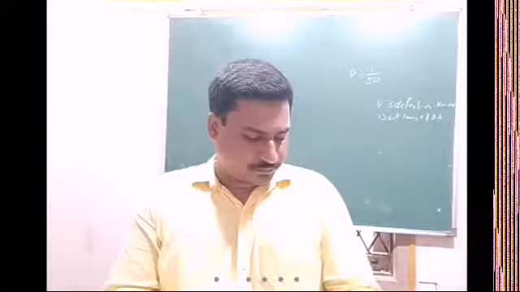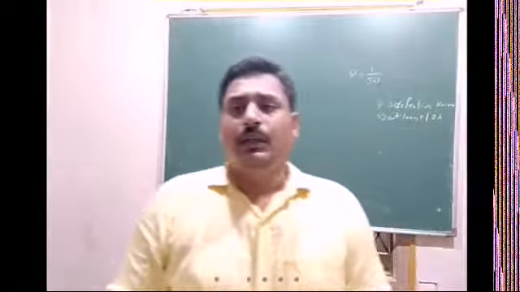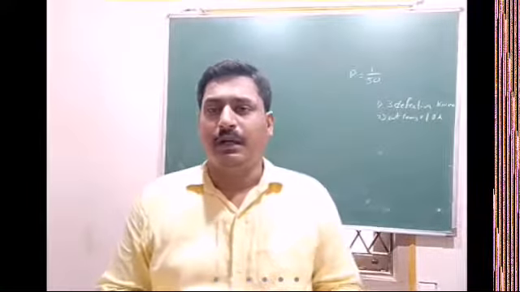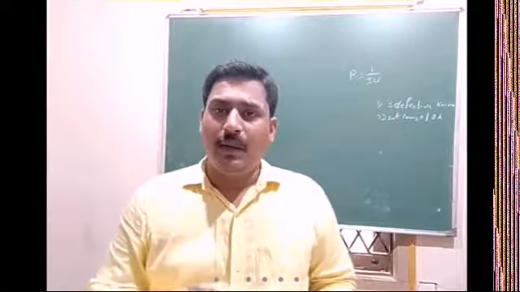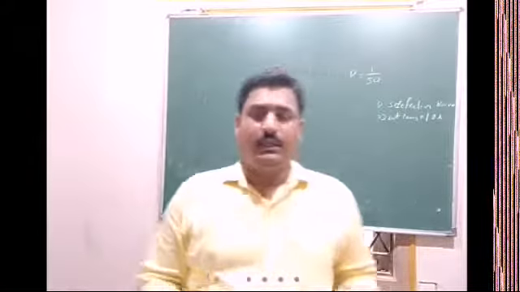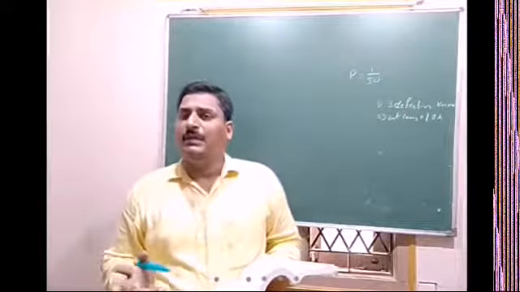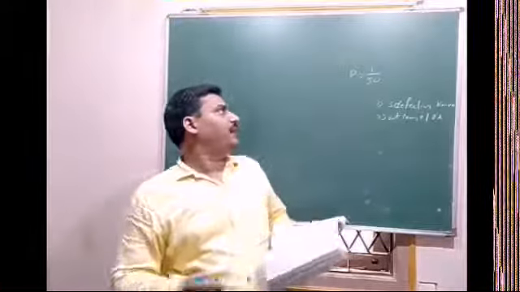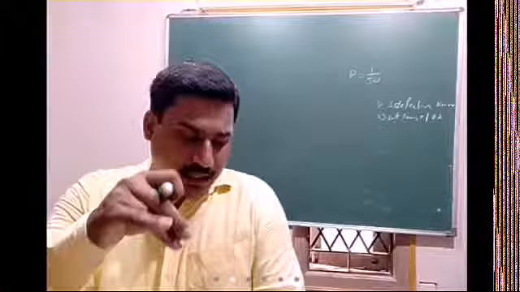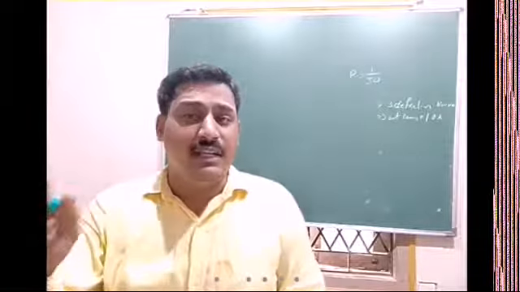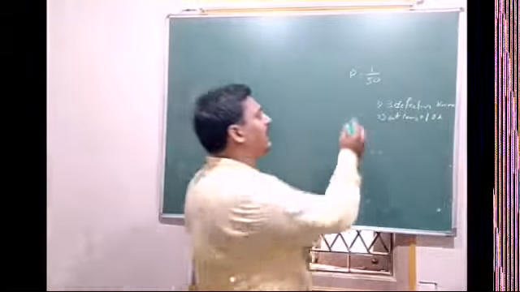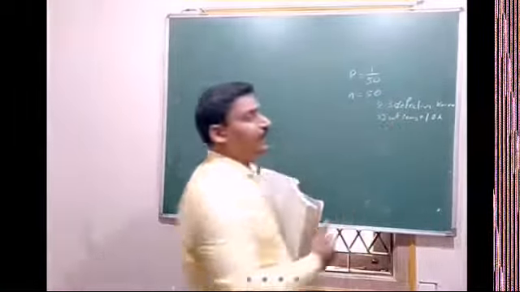Now here, we don't know the lambda. We know P, the probability of the binomial distribution. Then what is the n? The binomial distribution has 2 parameters, one is n and another one is P. If P is 1 divided by 50, then what is n here? The knives are supplied in a box of 50 each. So in a box they are packing 50 knives. That means small n is 50.